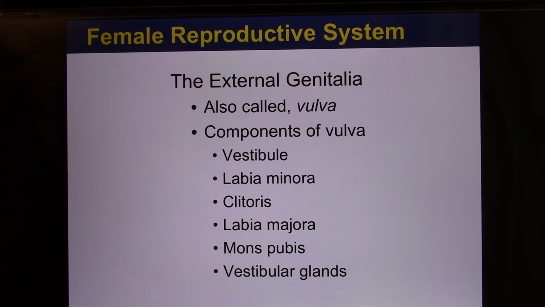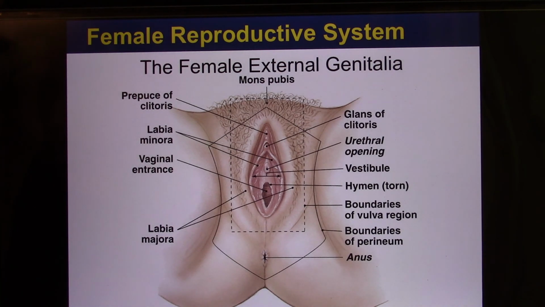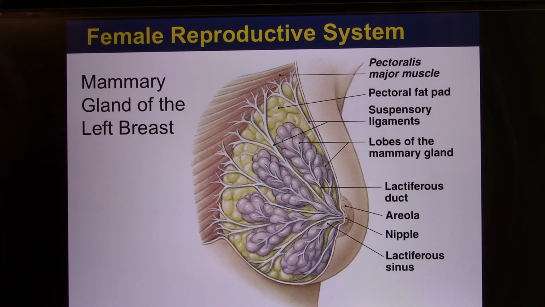Okay, now let's go to the female system. There's a structure outside, I'll leave it to you. And the breast is also included in the reproductive system.